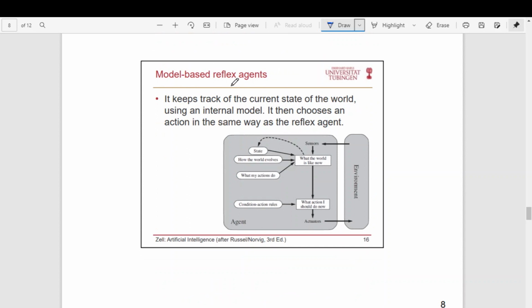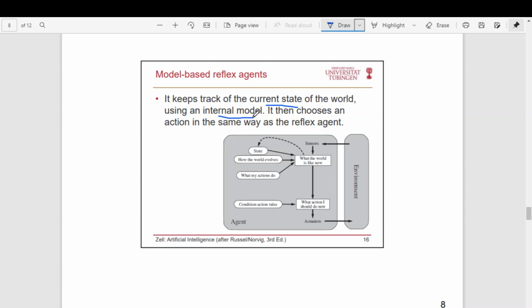And the next is the model-based reflex agent. The model-based reflex agent is a simple improvement over the simple reflex agent. Apart from whatever the simple reflex agent does, it also keeps track of the current state of the world using an internal model.